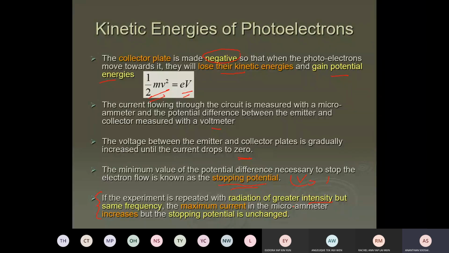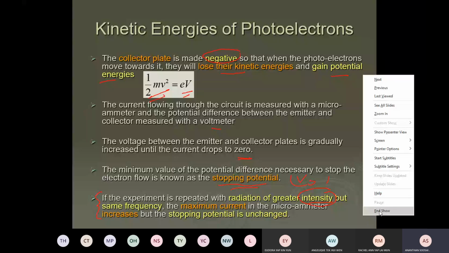Okay, so they increase the intensity. What I told you last lesson, what can intensity do? If you raise intensity, does it increase the number of photons or increase the energy in one photon? It just increases the number of photons. Intensity just increases the number of photons.